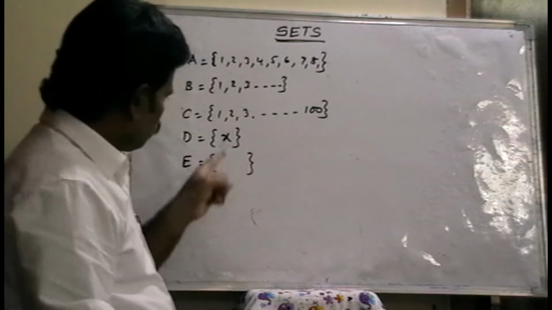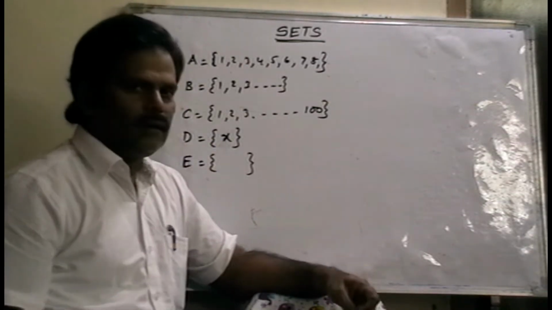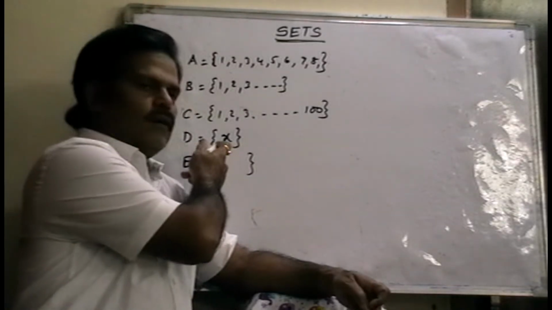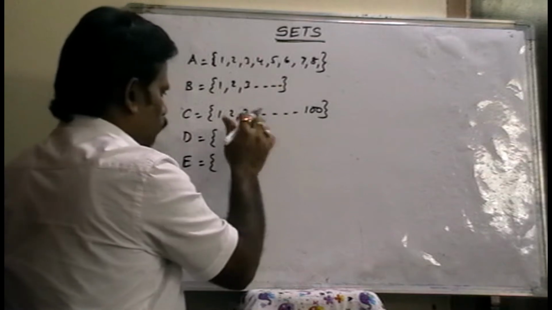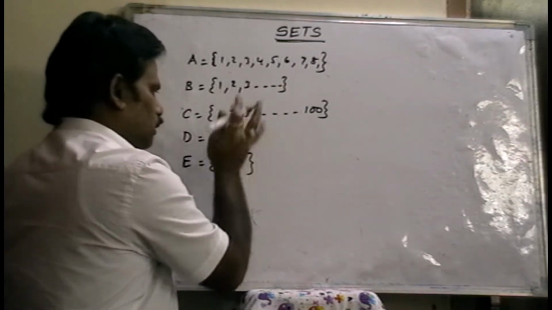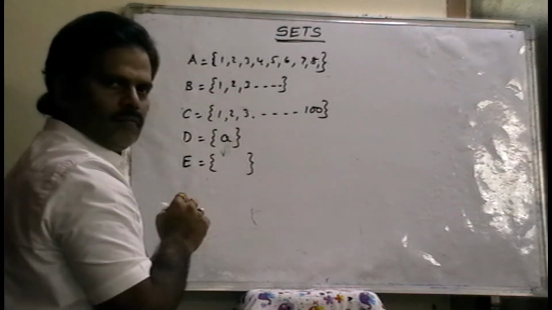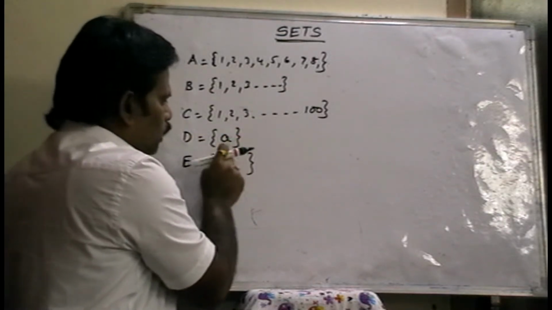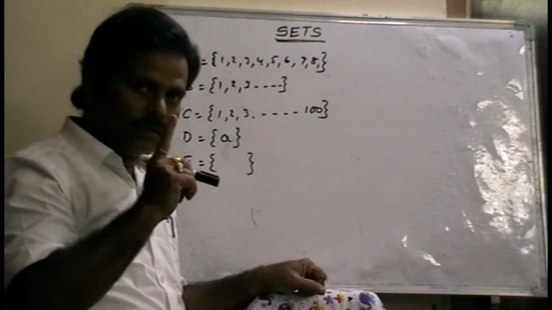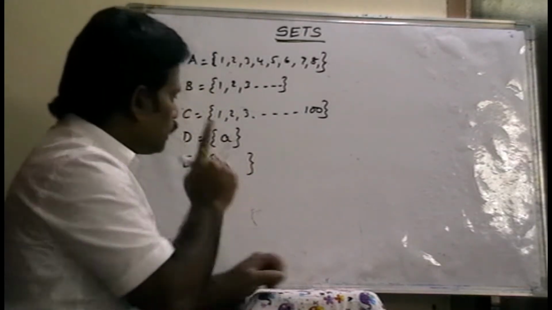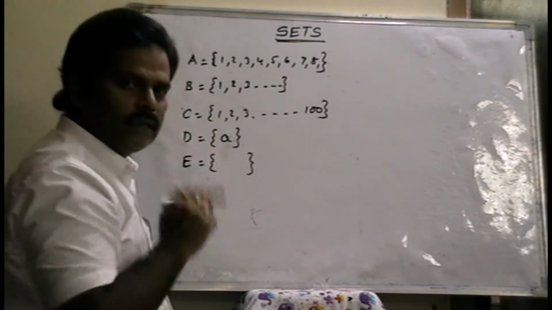Next one, the set D. D is a set. In this set how many elements are there? Only one element, X, or 5, or A. That means the number of elements in this set is only one. That means nothing but a single element, right? So this set is called a singleton set.